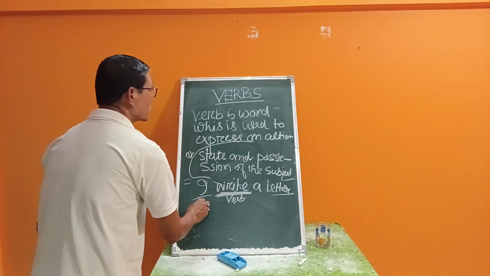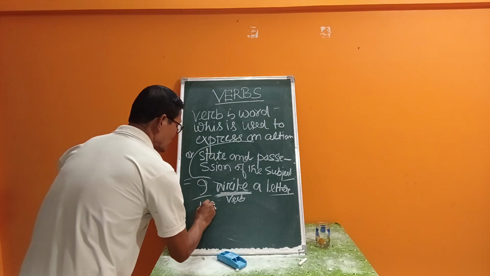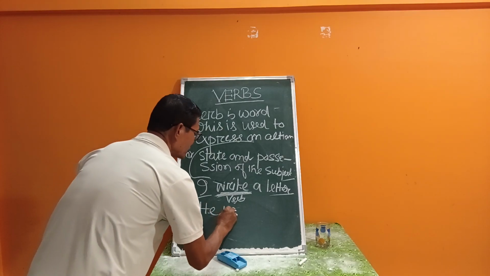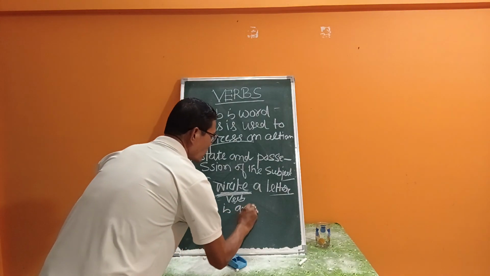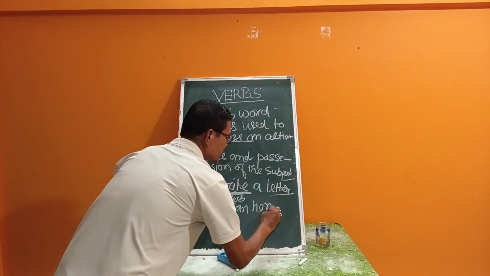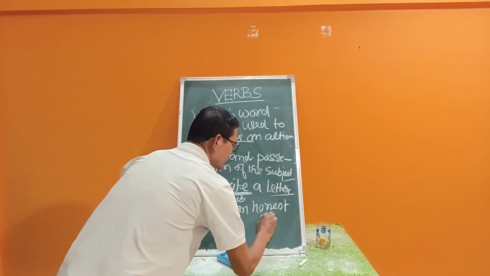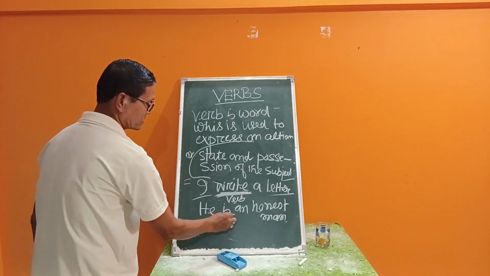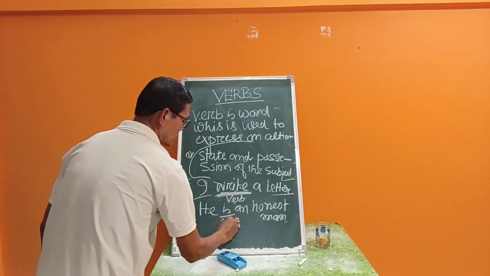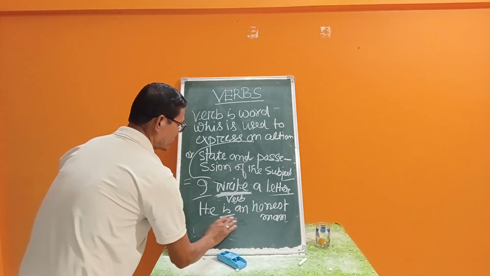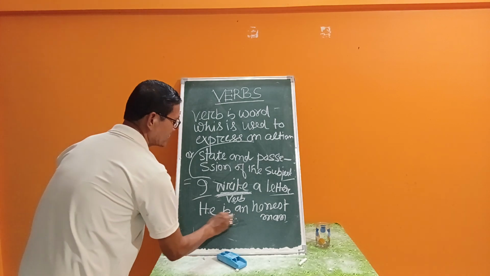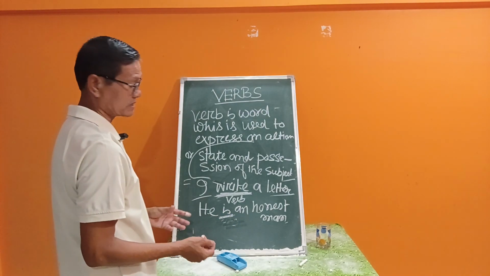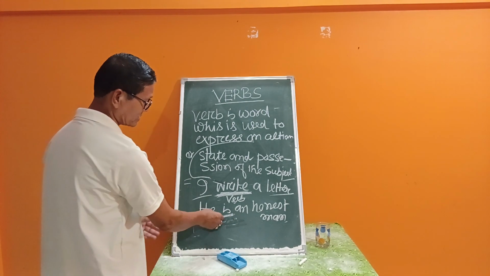Next, he is an honest man. Now the word is is a verb here, and it tells us something about the subject.